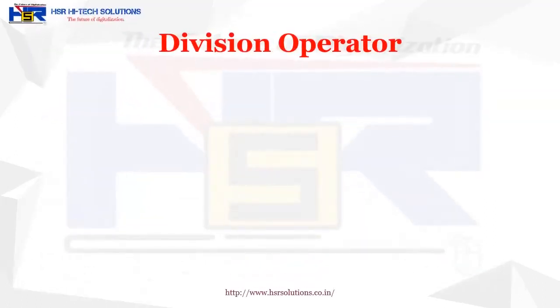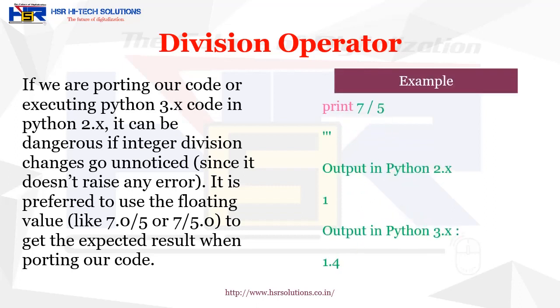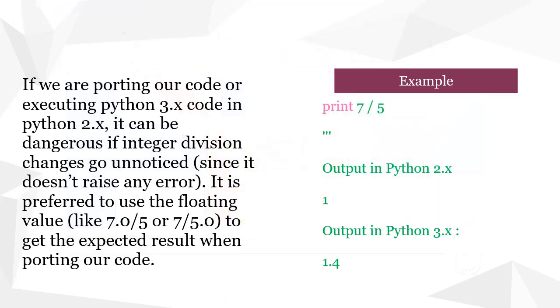First of all, we will understand the division operator difference between Python 2 and Python 3. When we are doing integer division in Python 2, it considers it as an integer and gives output also in integer format. While in Python 3, if we are dividing two integers, then it will give the accurate result as a float number. For example, when we are dividing 7 by 5, in Python 2 it gives output as 1, while Python 3 will give output as 1.4.